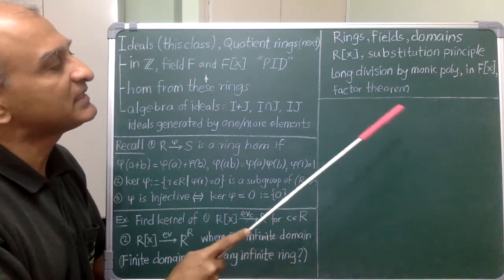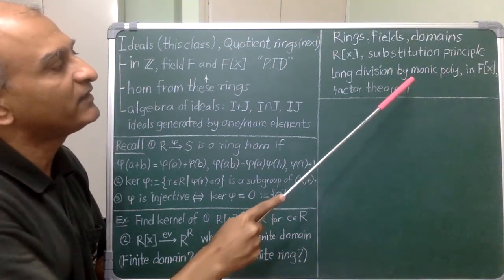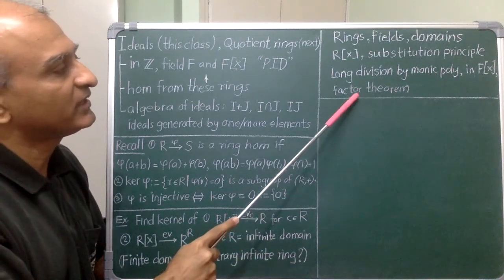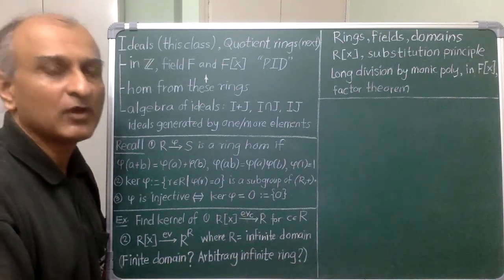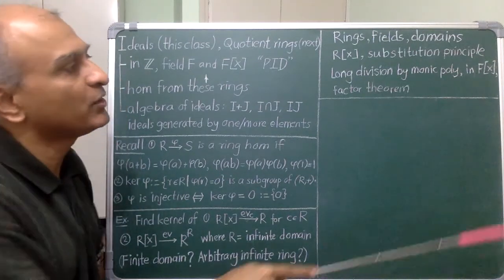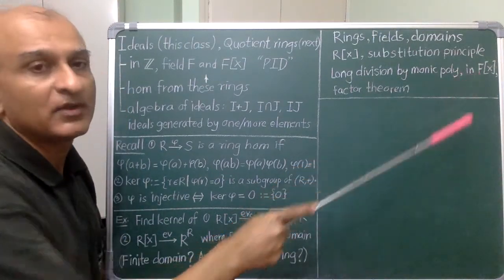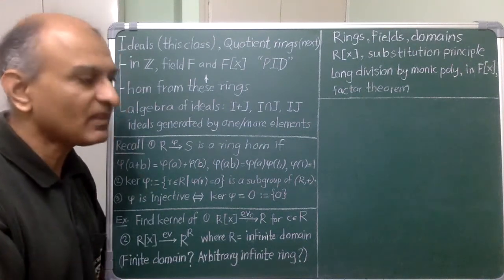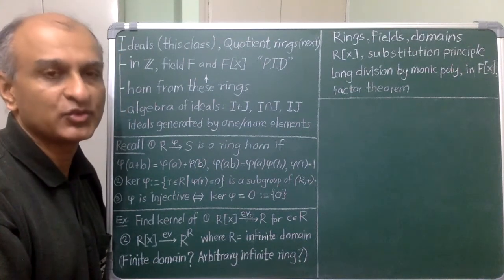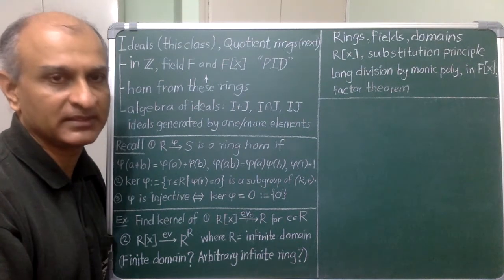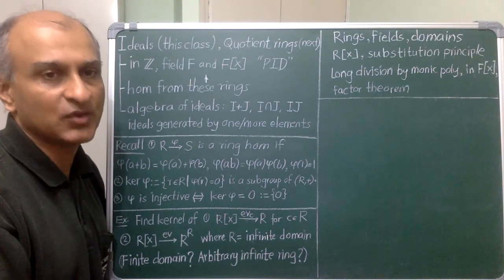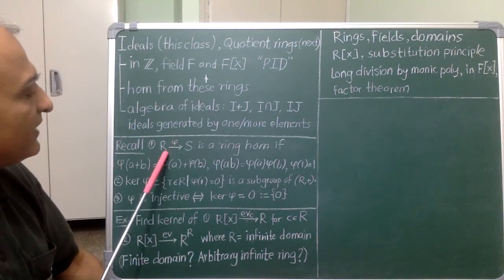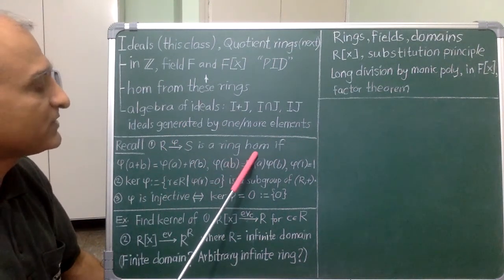For polynomials in a single variable, you have division with remainder by any monic polynomial, and as a result you get the factor theorem. We also noted the special case where the coefficients come from a field, because here you can do long division by any non-zero polynomial. In last class, I asked you to look for enlargements of polynomial rings, and I will put some of this in the homework. Finally, let's recall the very important notion of ring homomorphisms.